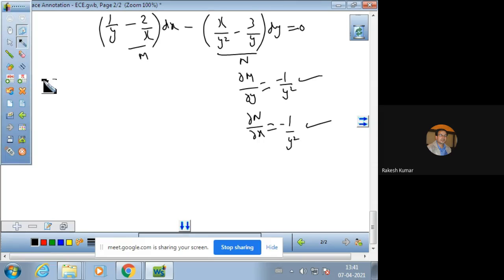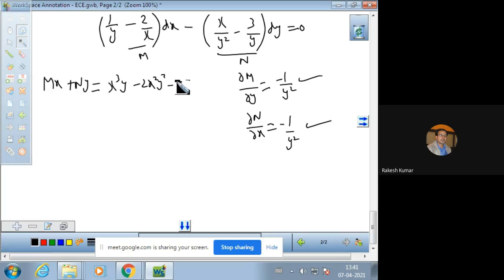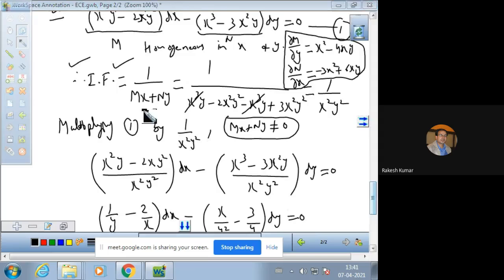Let us check the value of Mx plus Ny. Mx is x cube y minus 2x square y square, and minus x cube y, and this comes out to be plus 3x square y square, and this is x square y square, not equal to 0. It should not be 0, this is the rule, because if the denominator becomes 0 it will become infinite. Infinite is not possible, that is why this condition is there that 1 over Mx plus Ny should not be 0.